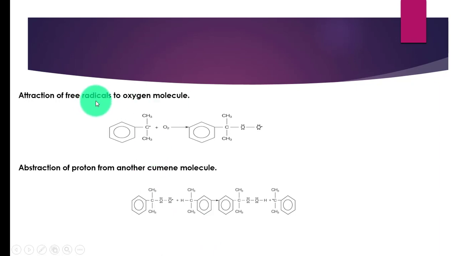This tertiary free radical will show attraction towards the oxygen molecule, and a cumene hydroperoxide radical is formed. This will get stabilized by abstracting a proton from another molecule of cumene, and cumene hydroperoxide is formed with the liberation of a radical, as this step leads to the formation of more radicals.